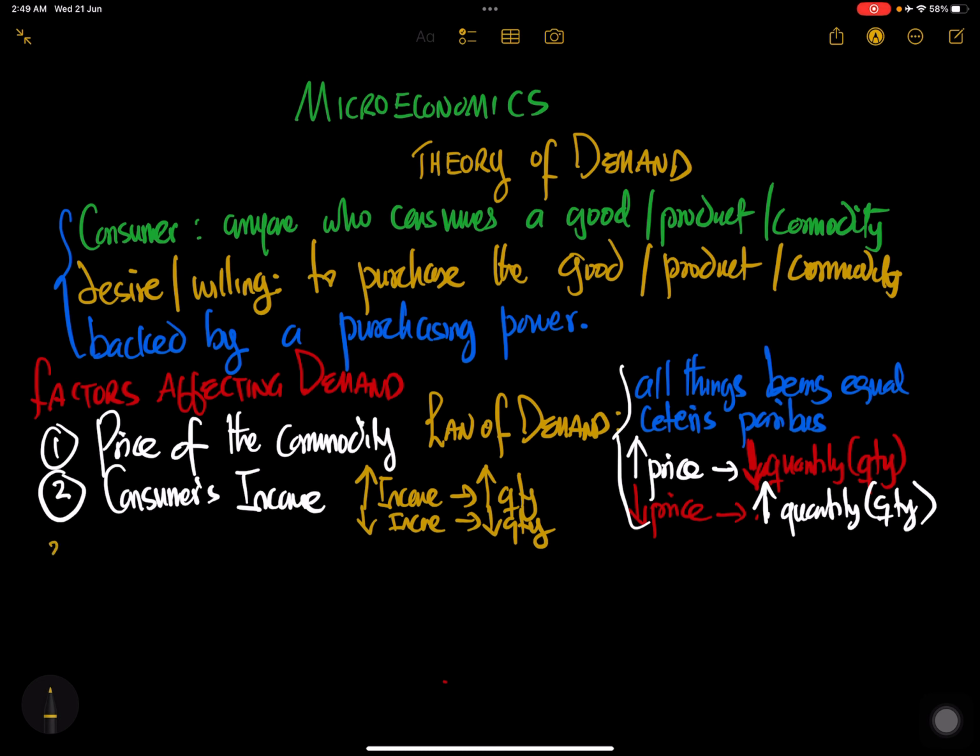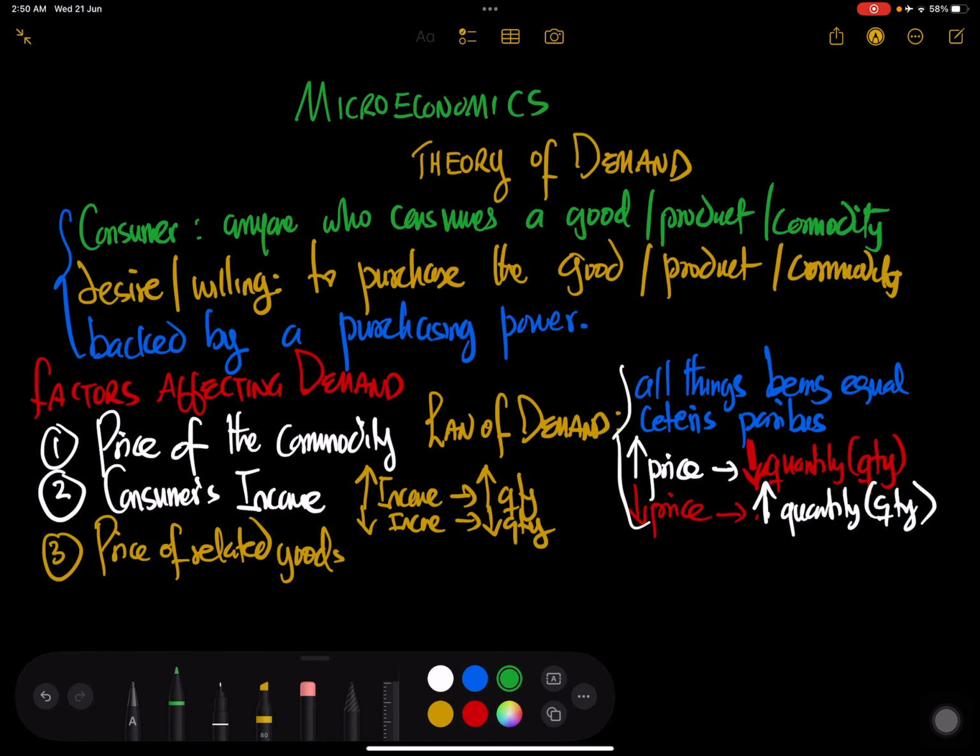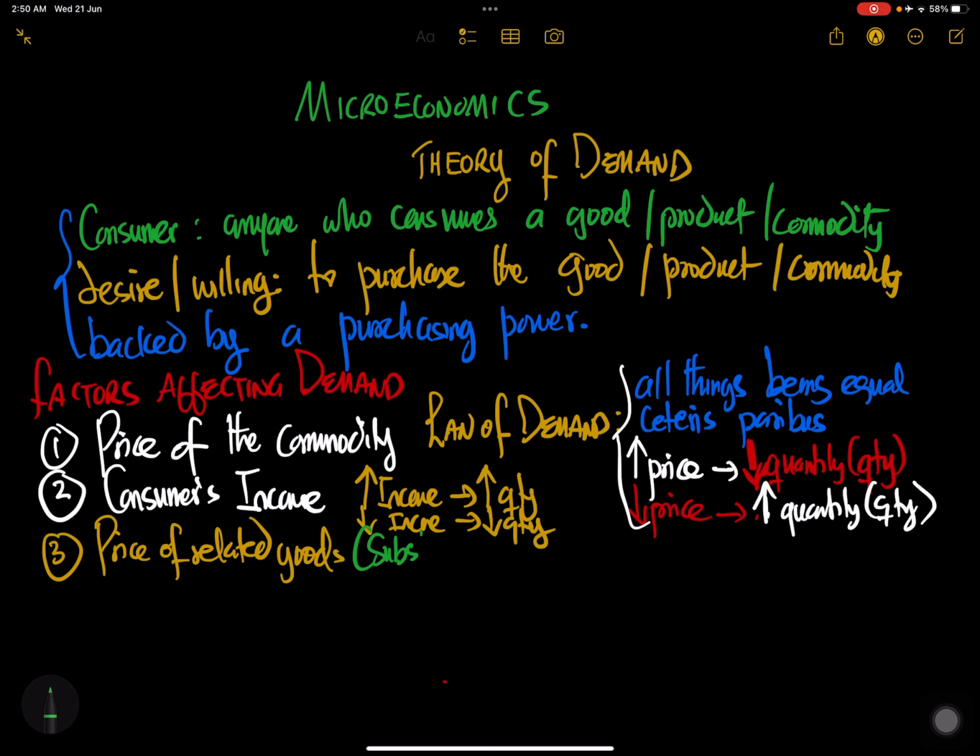But let's continue. The third reason is the price of related goods. What kind of goods are known as related goods? They are known as substitute goods, or what we call complementary goods.